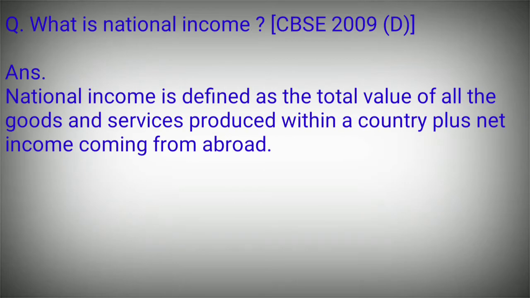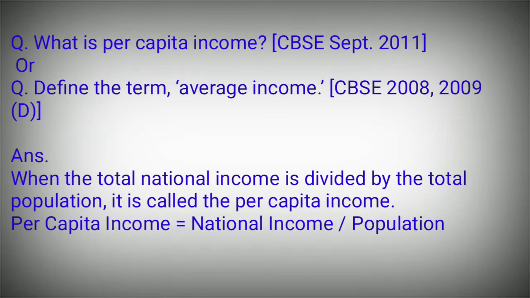What is national income? Asked in CBSE 2009. National income is defined as the total value of all the goods and services produced within a country plus net income coming from abroad. What is per capita income? Asked in CBSE 2011, or define the term average income, asked in the CBSE exam 2008-2009. When the total income is divided by the total population, it is called the per capita income. Per capita income is equal to national income divided by population.